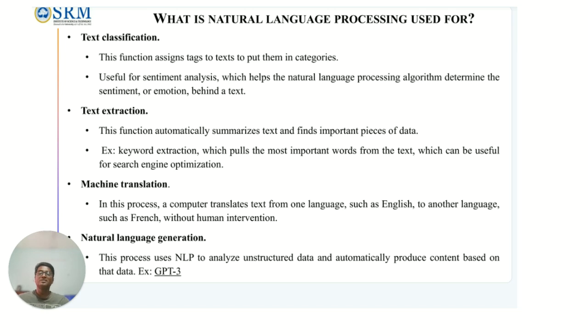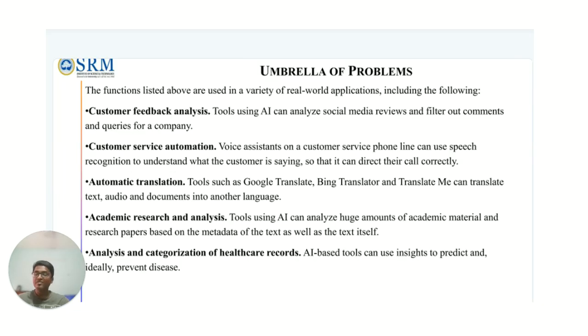The third is machine translation. It translates from one language to another, for example from English to French. And natural language generation takes unstructured data and automatically produces content based on it. An example is GPT-3.